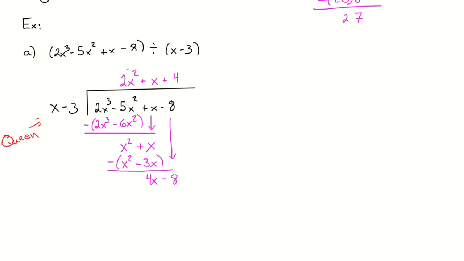Okay, we'll do the same thing. X times 4? 4. Negative 3 times 4? And parentheses so I don't forget to distribute. And here we go. They're gone. What's negative 8 minus negative 12? 4.